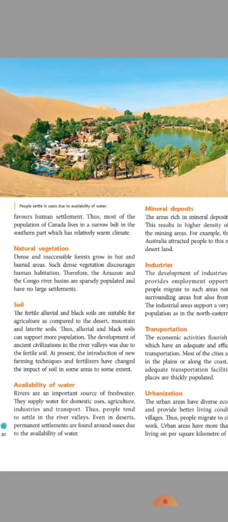So first we need to eat. For food, what do we need? Money. For money, what will we do? We will go for work. So where the job is available, where we are getting wealth, there only we would like to live. So Chennai, Mumbai, these places are very thickly populated in India. And like that you see,